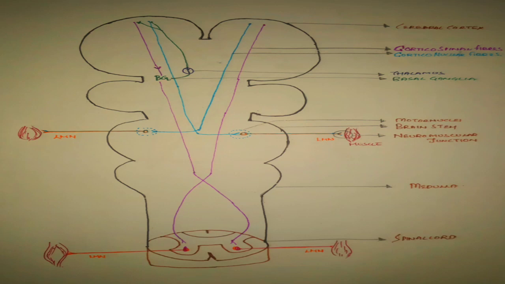Here we can observe the cell bodies of lower motor neurons are present in brainstem and spinal cord. Motor plans which we intend to do are actually stored in basal ganglia and cerebellum. This process of corticospinal fibers and corticonuclear fibers of transmitting the signals doesn't occur directly from cortex to lower motor neuron.